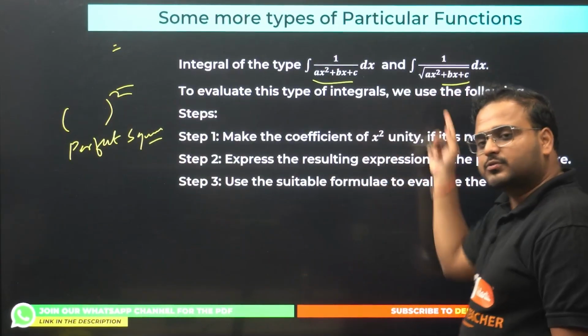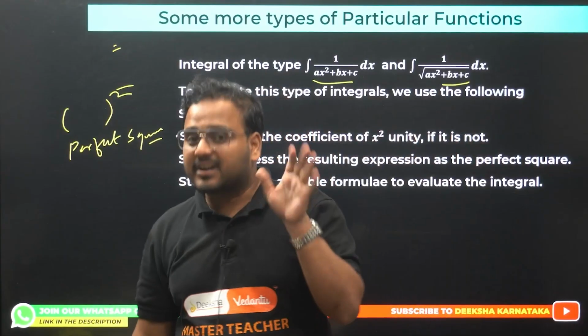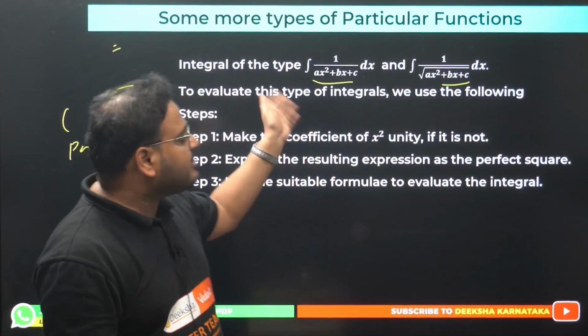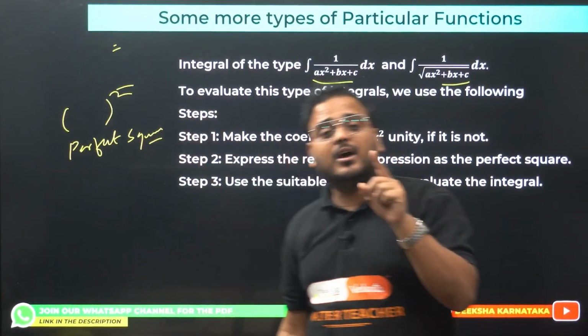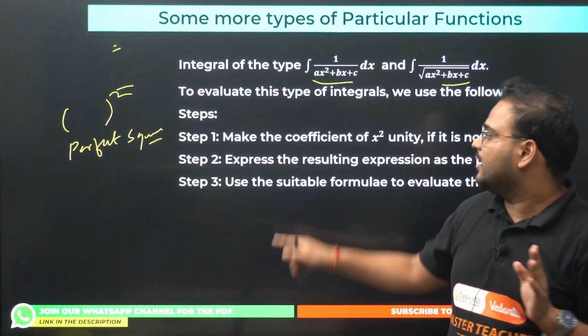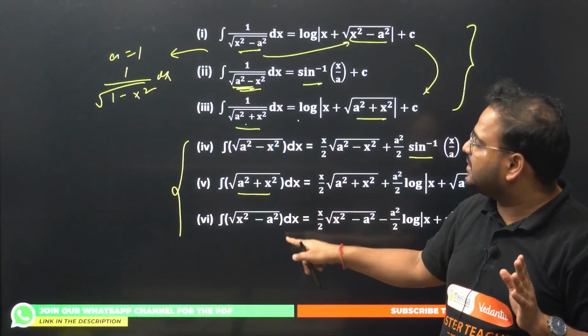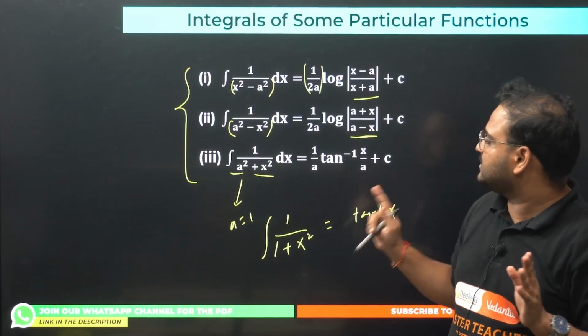What is the step to do this question? The first step is to make a perfect square in the given quadratic and check which is the suitable formula. Based upon the formula, you have to give the answer. There are a total of 9 formulas, 6 here and 3 here.